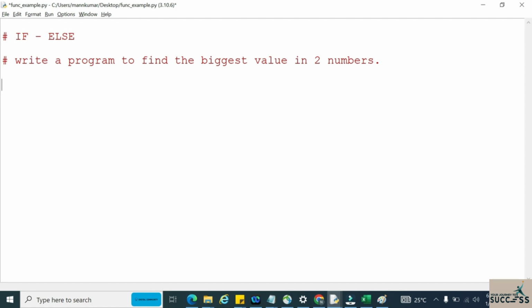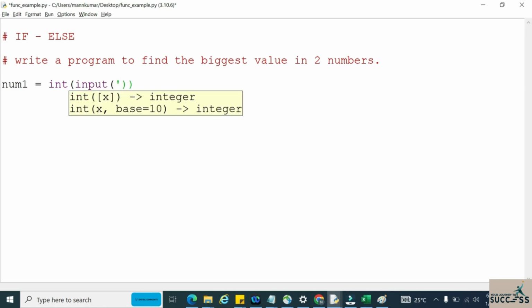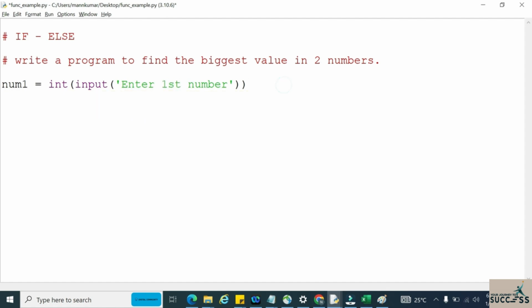Since we are trying to find the biggest value in two numbers, let us take two numbers from the user. We are taking number 1 from the user. Since it is a number, I'm converting the input I got into an integer. So I'm applying int on top of the input function: int of input of "enter first number". That first number value I am taking as a.